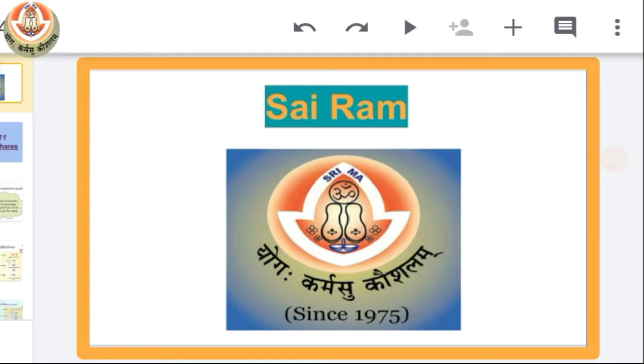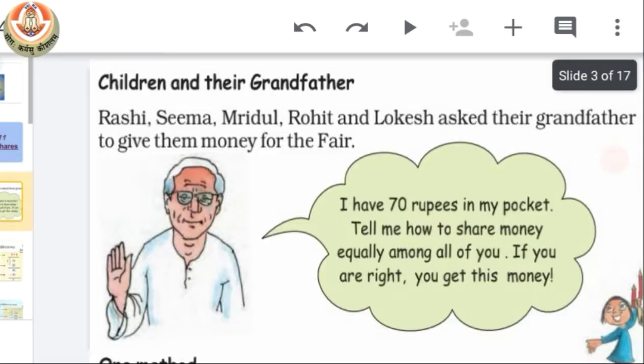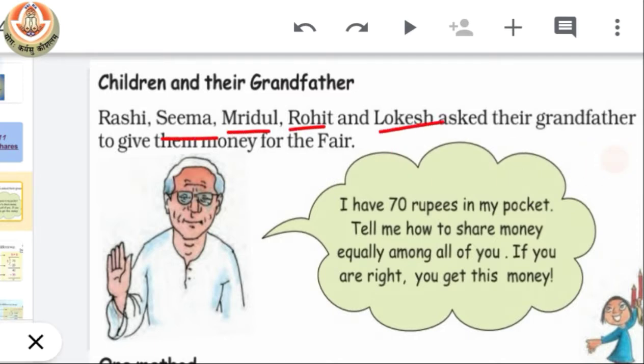So class, as we were in our chapter number 11, Tables and Shares. Today is the last part of this chapter and we will start today's class from the children and their grandfather. Their story is Rashi, Seema, Mridul, Rohit and Lokesh.